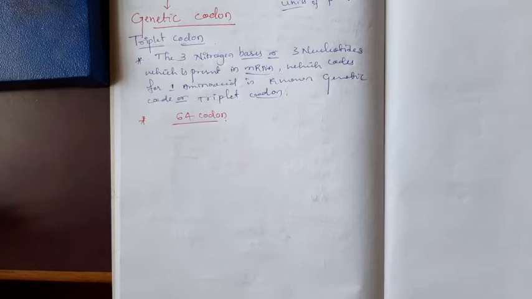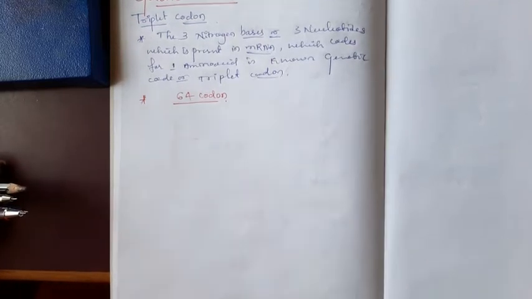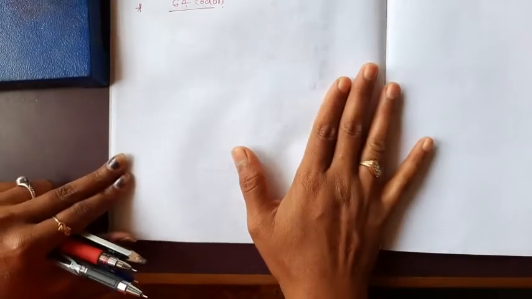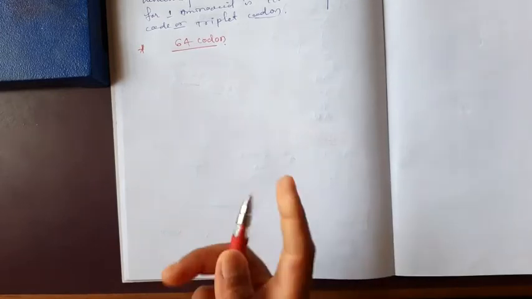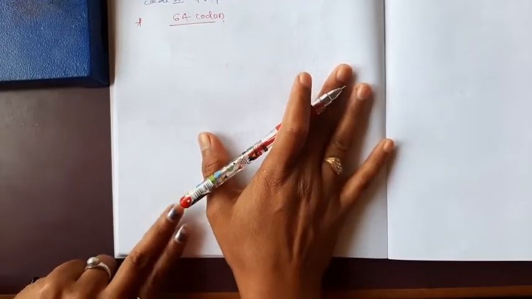In the previous class we discussed a few points of the genetic code. Today we will learn about the genetic code. It's very important. It is a message of the DNA which is stored in the mRNA. The codons which are present in the DNA are not called the genetic code. The sequence of nucleotides present in mRNA is usually called the genetic code. It is actually the information of the DNA, but the message present on the mRNA is only called the genetic code.